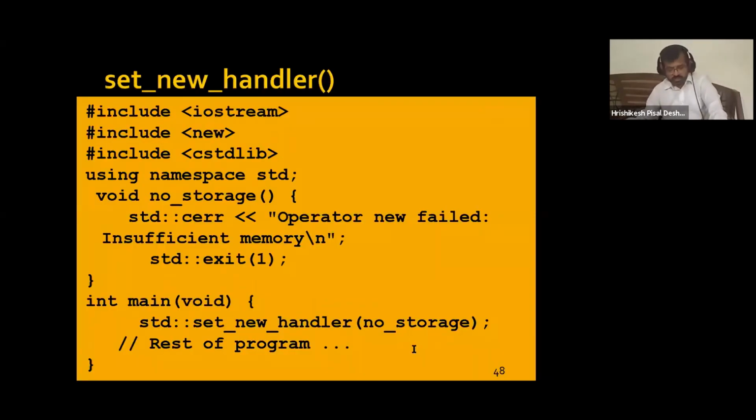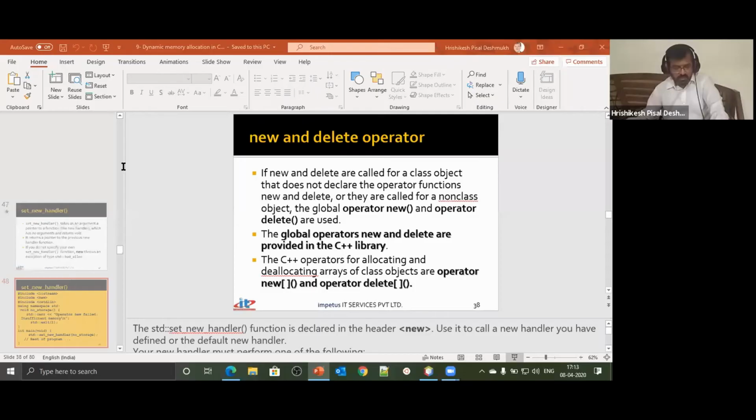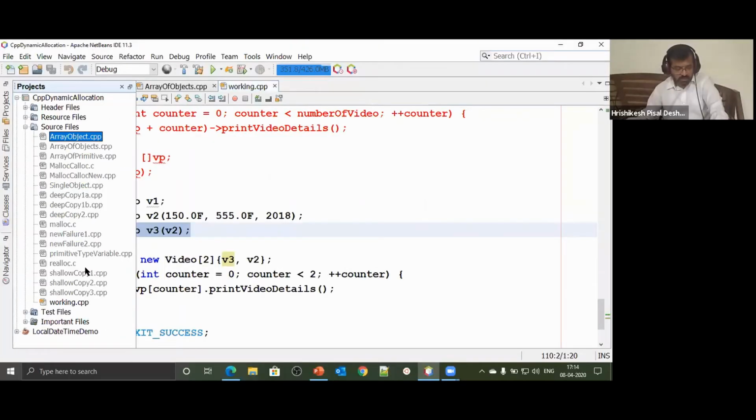So let's take an example. First, we'll make sure the program fails. We'll take a scenario where we see failure happen, and then we'll proceed further and handle that particular situation.